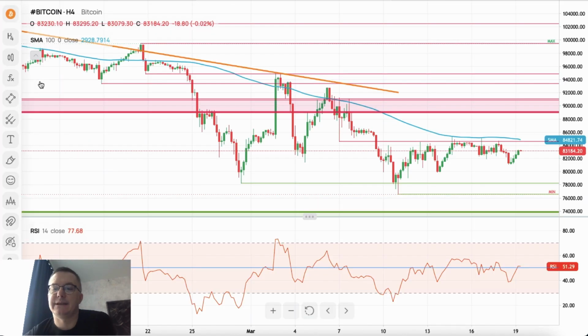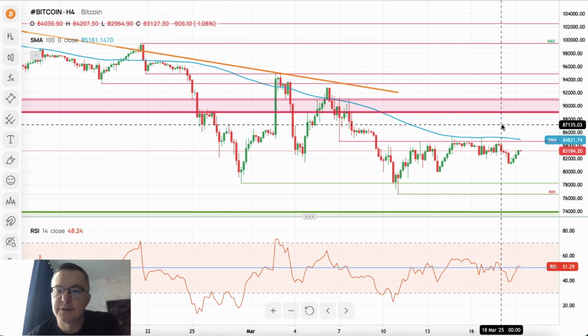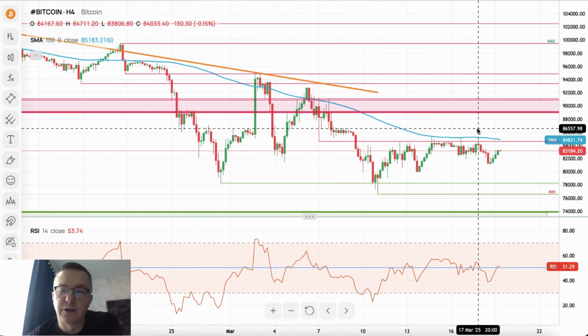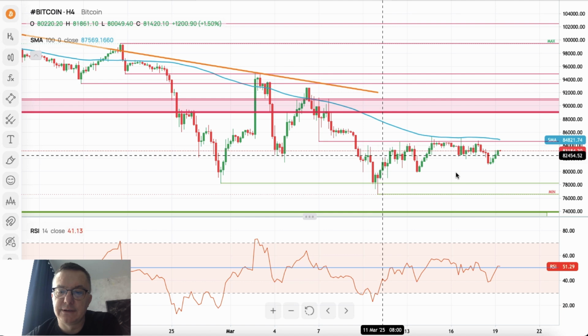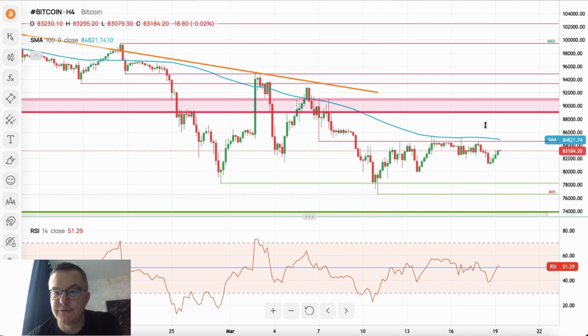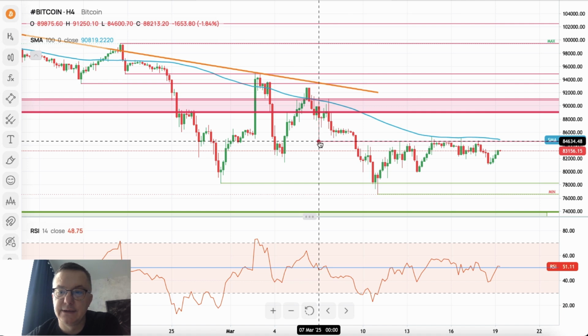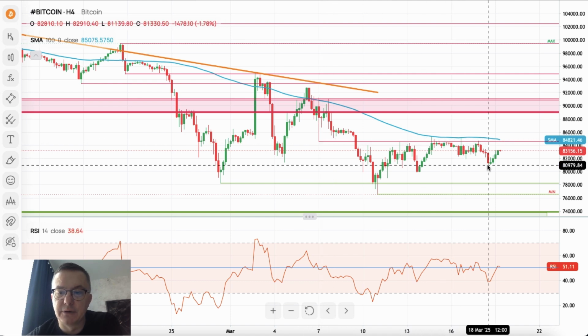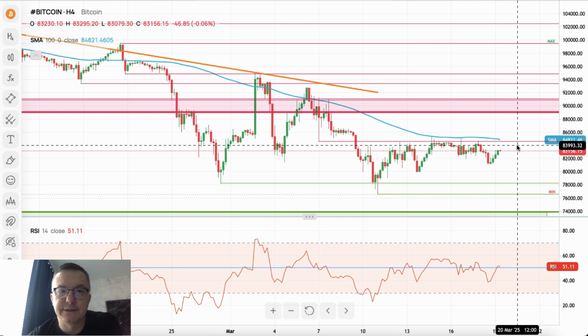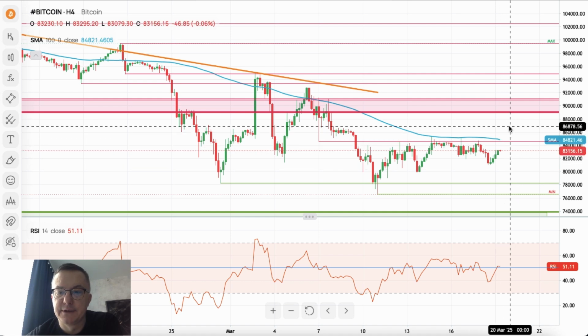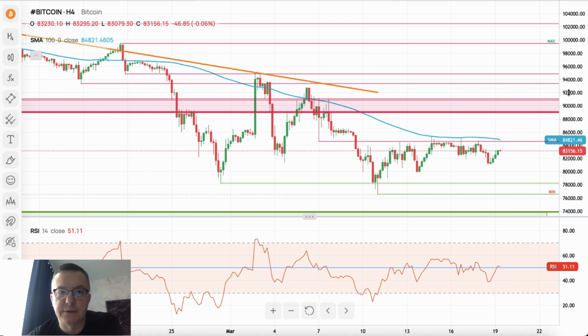And last but not least, let's take a look at Bitcoin ahead of the interest rate decision. There is nothing going on, completely nothing is going on. The volatility is subdued, at very low levels. Still, this level here, 84,654, is a major level. The bulls still cannot break above this level. The 100 periods moving average is also a major technical resistance. We are waiting for this market to rally higher.